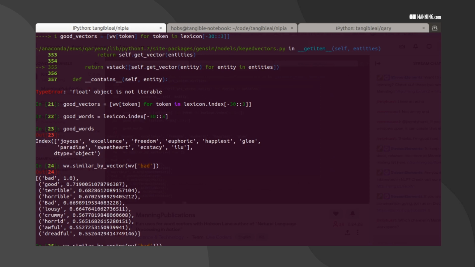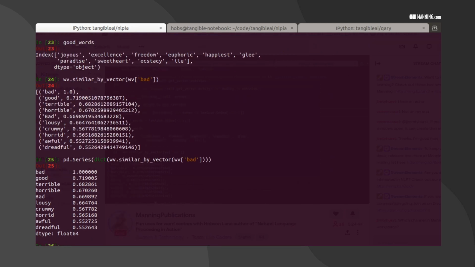We make a dictionary out of that first, and then make a series out of it, just like we did for our lexicon. That looks like it contains bad as the first word, so we probably want to take that out. Actually, let's just leave it like it is for now and see what happens.